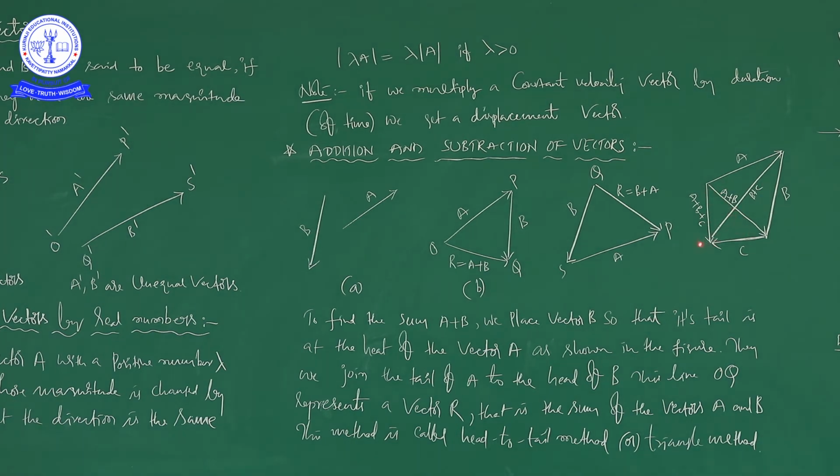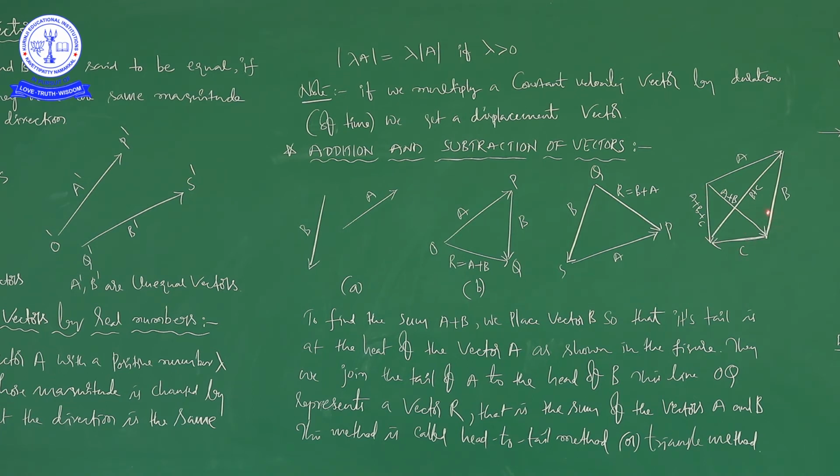According to our concept, if you join these two, because it is B and now C, it will give us B plus C. Similarly, it is A and B, so this is A plus B. However you move from one place to another, whatever the vectors may be, the same idea applies.